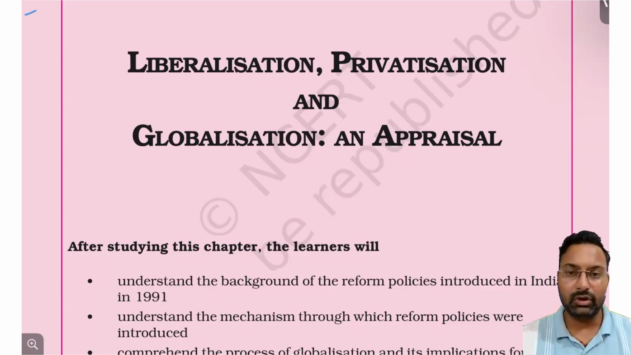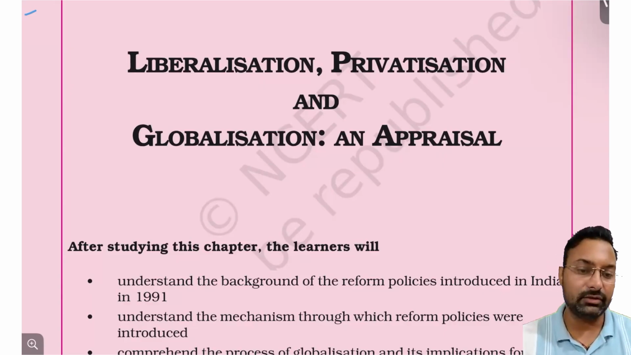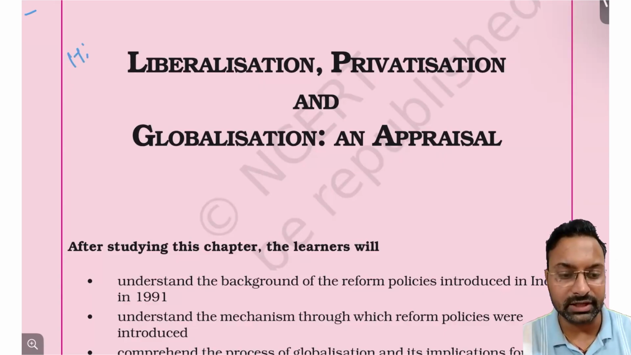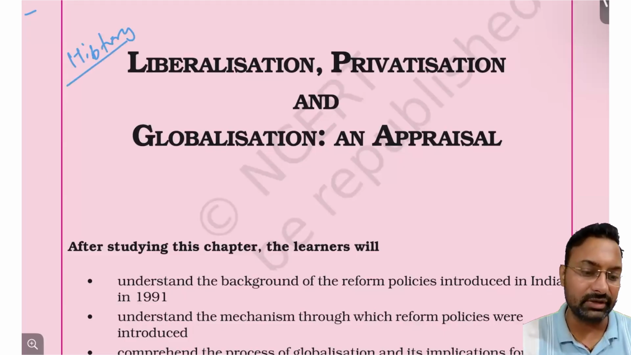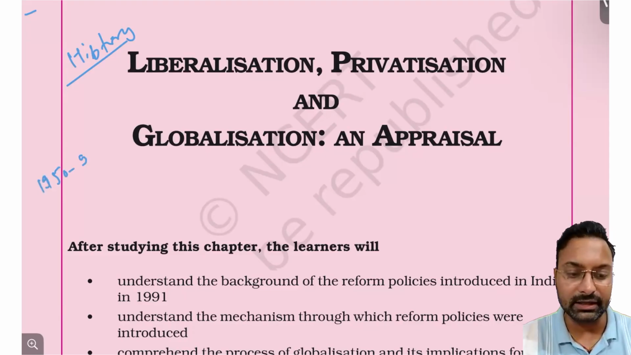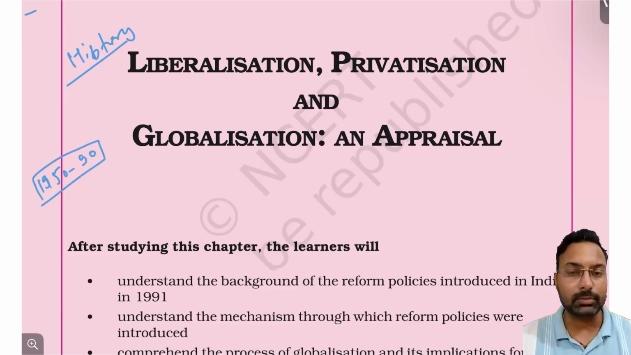Okay, we have already discussed our first two chapters of NCERT 11th class. We have already discussed what the things were before independence, right? We took a historical perspective of the Indian economy: before independence, how was the Indian economy, and after independence, from the 1950s to 1990, what was the condition of the Indian economy and how it progressed, right? In the last chapter, that is chapter 2 of our NCERT.